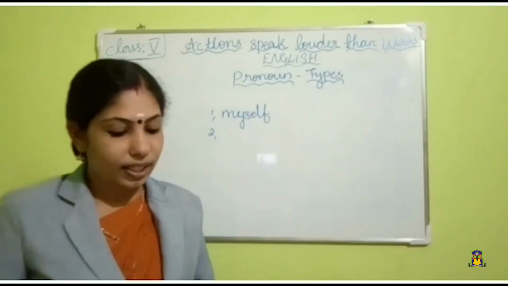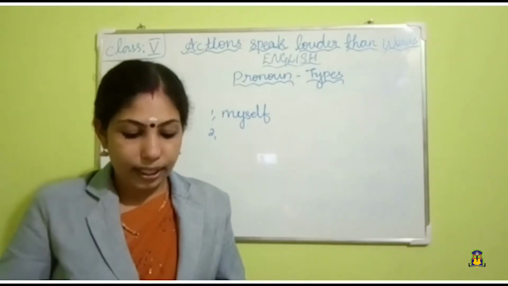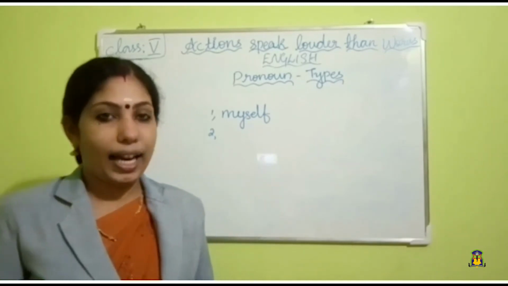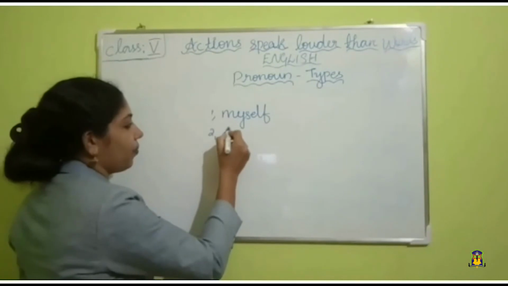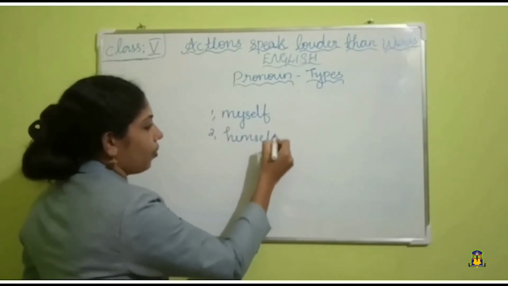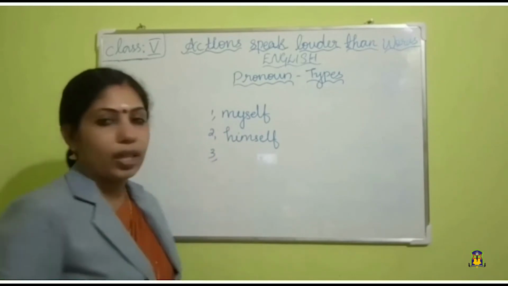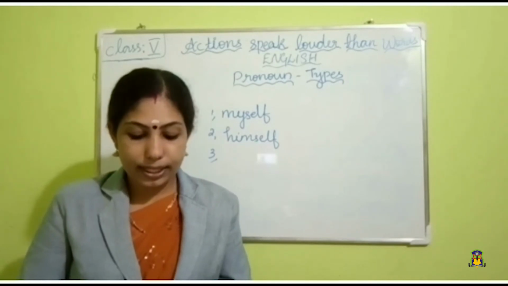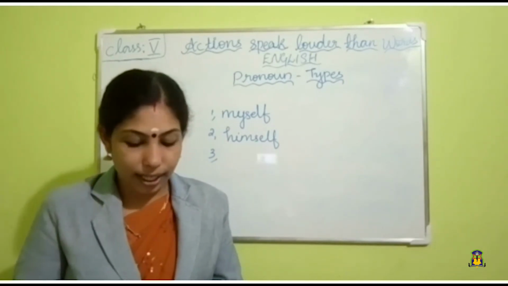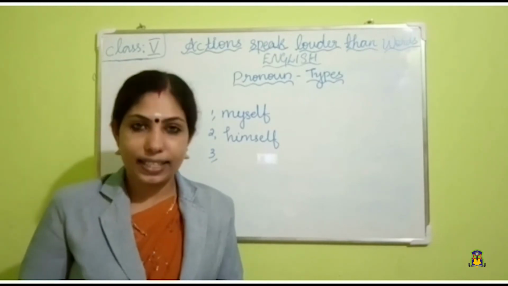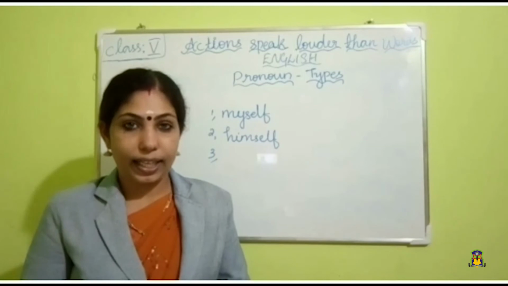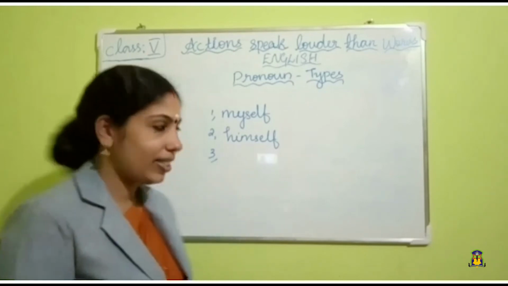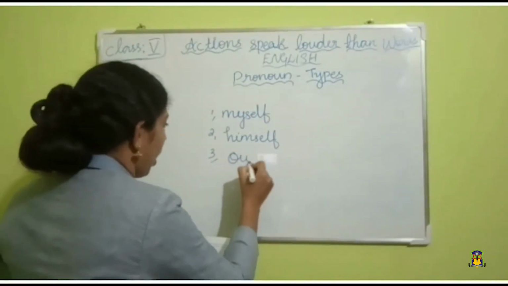Now, second question. He wanted to make her happy. So he bought the gift dash. Answer is himself. Okay. Third one. My brother and I prepared this dance dash. Two options are there. Ourselves and herself. My brother and I. So, what will come? Ourselves or herself? Yes, ourselves. Okay.